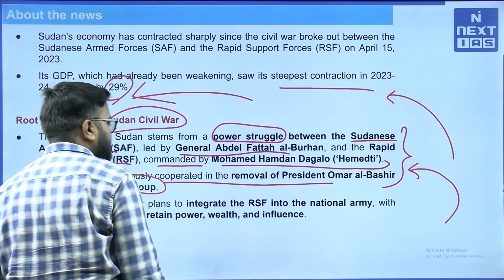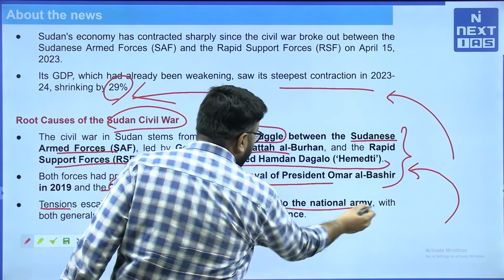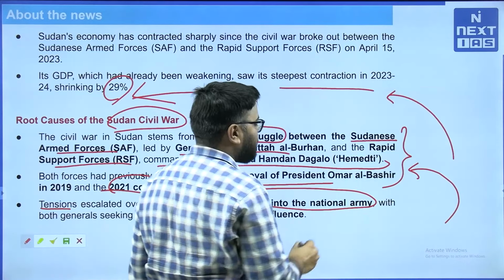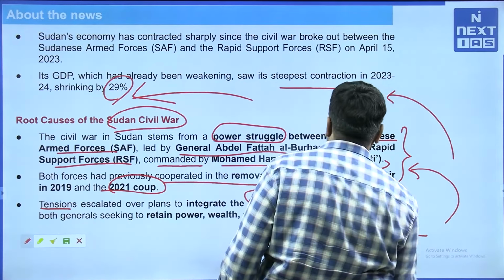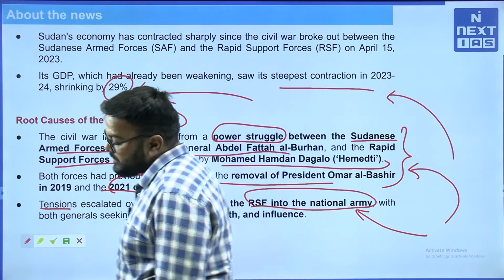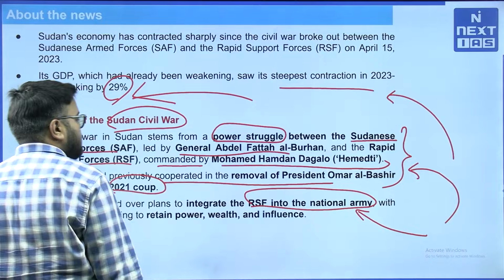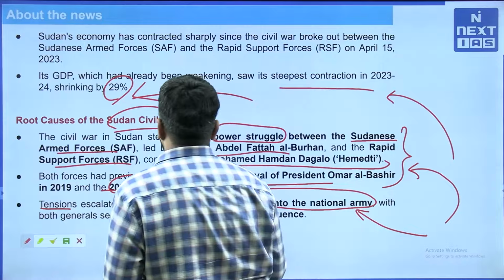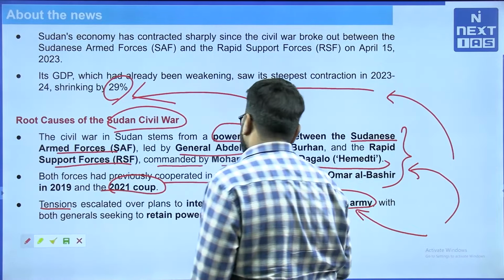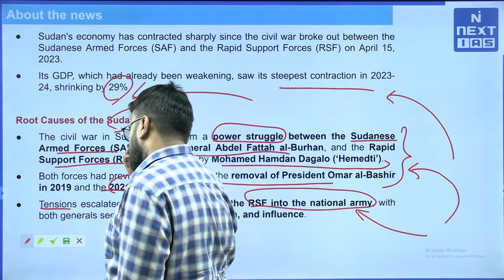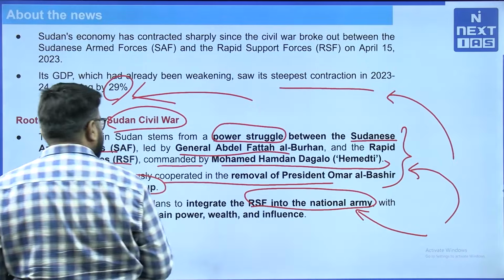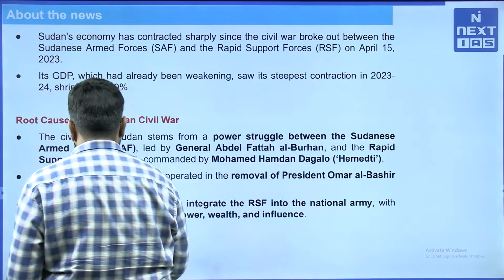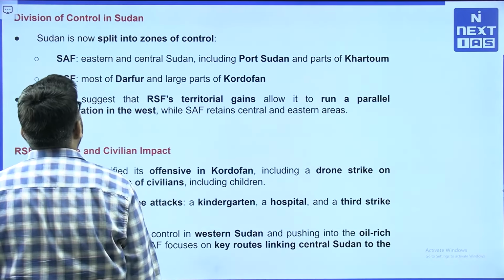Tensions escalated over plans to integrate the RSF into the national army. What happened is there was a plan to include the RSF directly into the national army of Sudan, but that was opposed by the RSF general Dagalo, and that's why he rebelled. Both generals are seeking to retain power, wealth and influence. That's what they are fighting over.